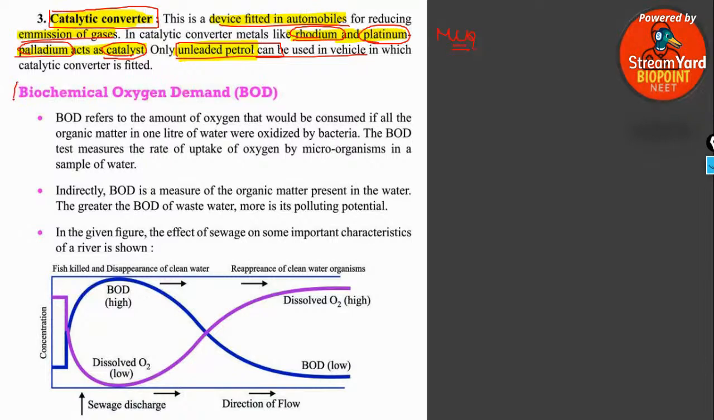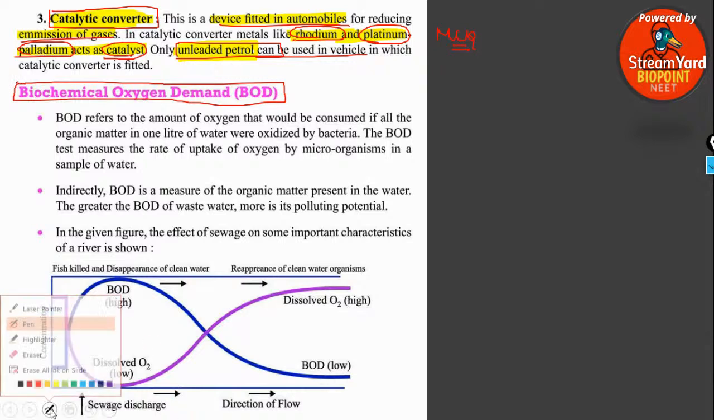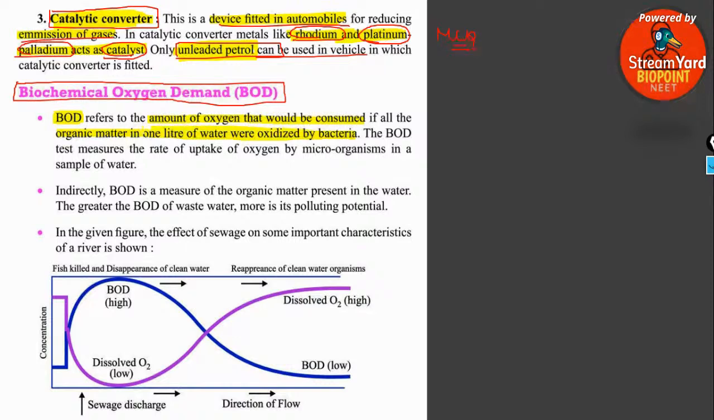Next, BOD or biological oxygen demand. BOD refers to the amount of oxygen that would be consumed if all the organic matter in 1 liter of water were oxidized by bacteria.